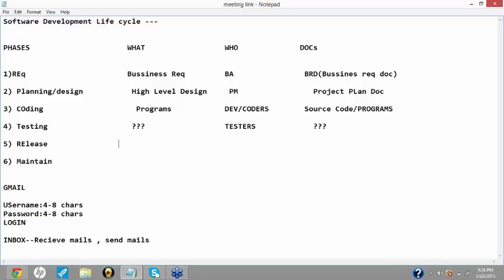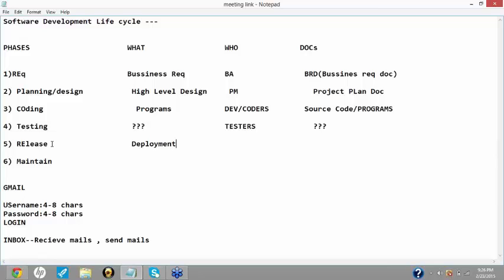And then after that comes the release phase. Now what is done in the release phase? You have to deploy the things. So basically it is nothing but the deployment.